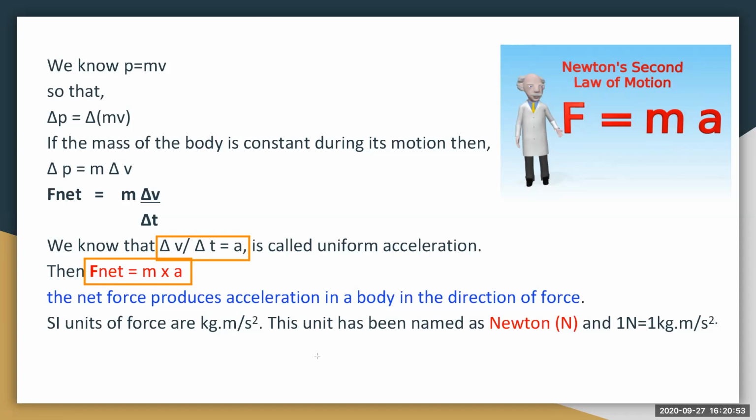The net force produces acceleration in a body in the direction of the force. Now, the SI unit of force is kg meter per second square. This unit has been named Newton because Newton stated this law. And we know that 1 Newton is equal to 1 kg meter per second square.